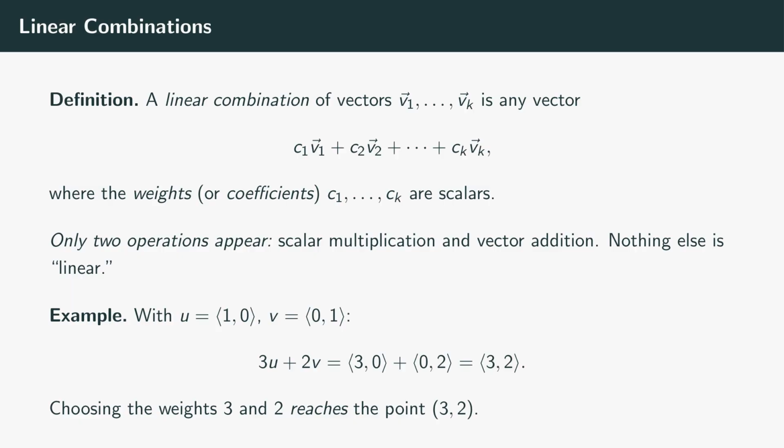Here's a tiny example. Let u be the vector (1, 0) and v be the vector (0, 1). Take 3 of u plus 2 of v. 3u is the vector (3, 0). 2v is the vector (0, 2). Add them and you get the vector (3, 2). By choosing the weights 3 and 2, the combination reached the point (3, 2). Now hold that thought. What if we let the weights be anything at all?